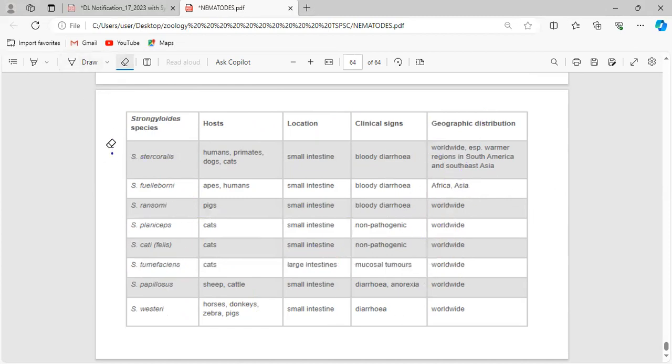Okay, helminths will be over. If there is a possibility, I'm going to conduct a test tomorrow for the first 10 minutes. I'm going to ask you what the other names are and what the hosts are, what the other important points are, and what the larval stages are. Just revise this information and come to class, and please be on time.